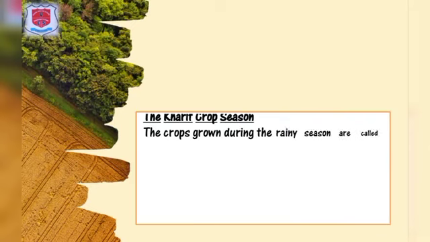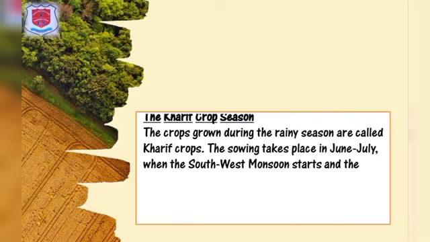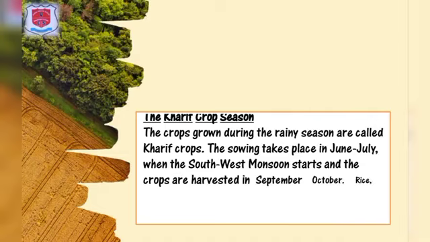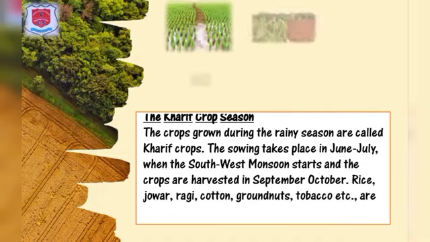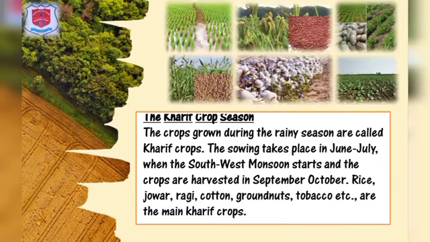What is the Kharif crop season? The crops grown during the rainy season are called Kharif crops. The sowing takes place in June-July when the south-west monsoon starts, and the crops are harvested in September-October. Rice, jowar, ragi, cotton, groundnuts, tobacco, etc. are the main Kharif crops.